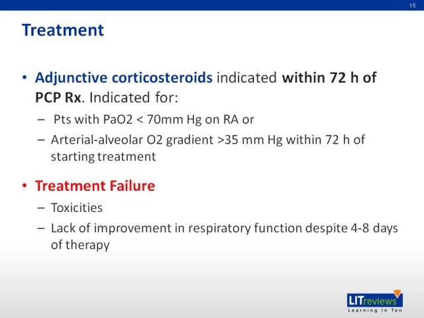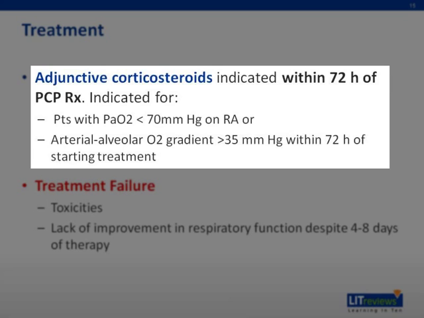Add on to the treatment of pneumocystis infections, apart from instituting appropriate antimicrobial therapy immediately, you need to think about the use of adjunctive corticosteroids, and this is indicated if within 72 hours of PCP treatment, patients are hypoxic on room air, or if the AA gradient is more than 35 mm mercury within 72 hours of starting treatment.